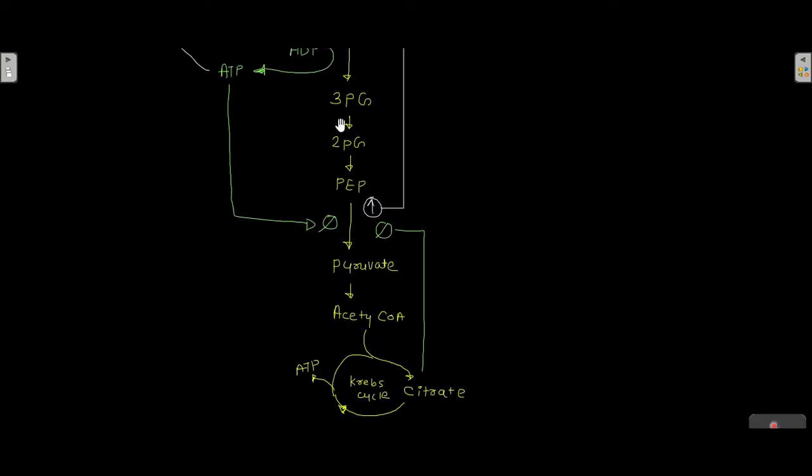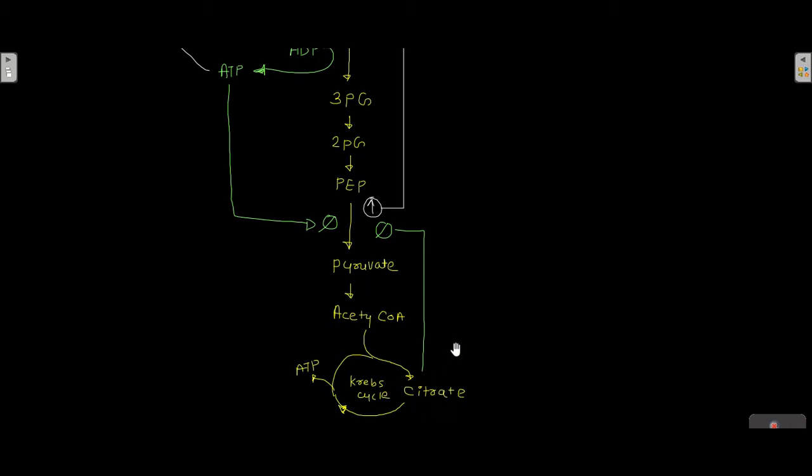After that, this 3-phosphoglycerate is converted into 2-phosphoglycerate, which is then converted into phosphoenol pyruvate, and at last phosphoenol pyruvate is converted into pyruvate, which then gets converted into acetyl coenzyme A. Then this acetyl coenzyme A enters the Krebs cycle, where citrate is produced as an intermediate.